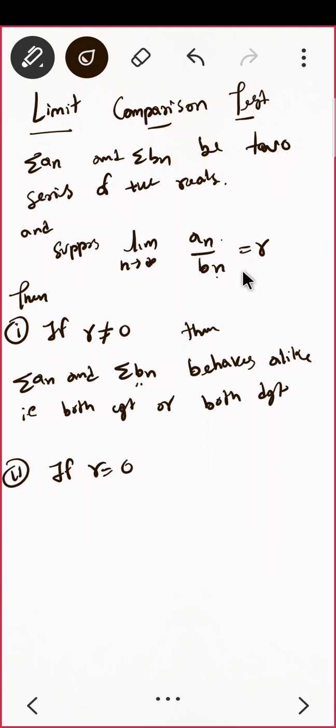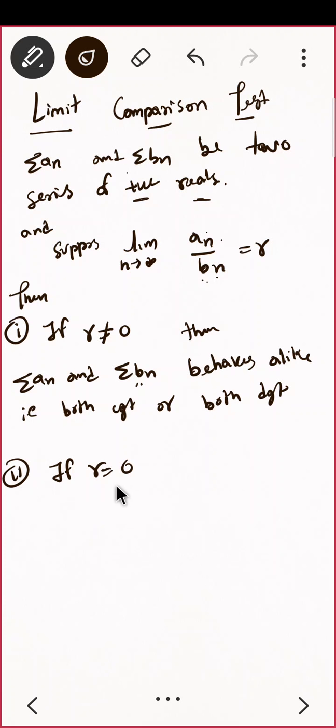R is the limit of an upon bn, but we already know that an and bn both are positive reals, so both have positive terms. So this will never be negative. So instead of non-zero you can write r is positive. That is also okay, but it is better if you write r is non-zero.